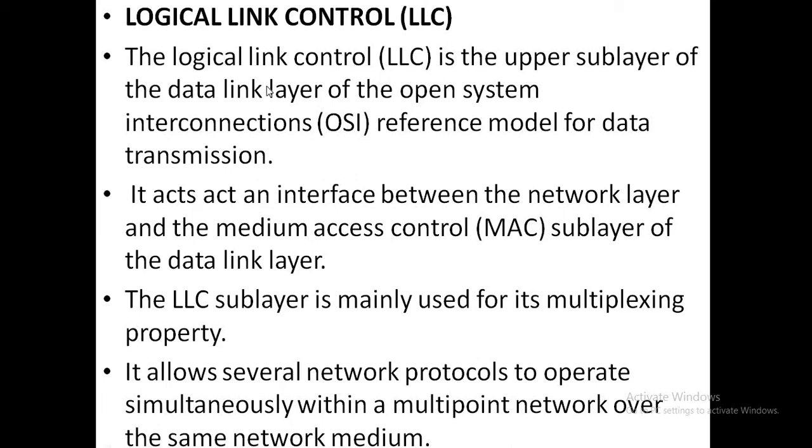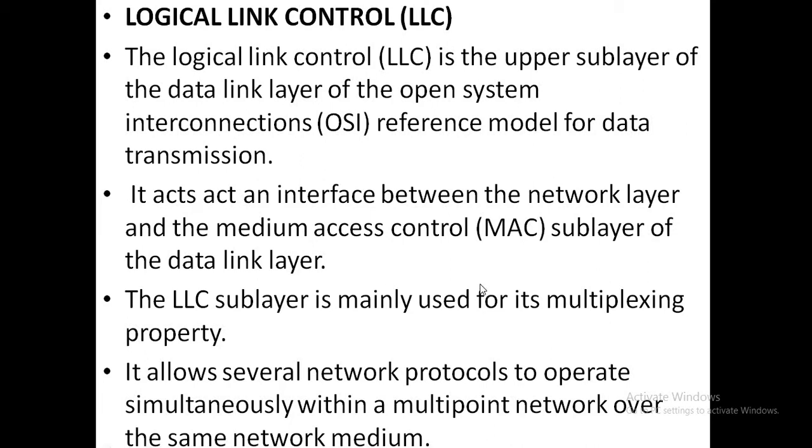So the LLC acts as an interface between the network layer and the medium access control, that is the lower sublayer of the data link layer. And the LLC sublayer is mainly used for its multiplexing property.